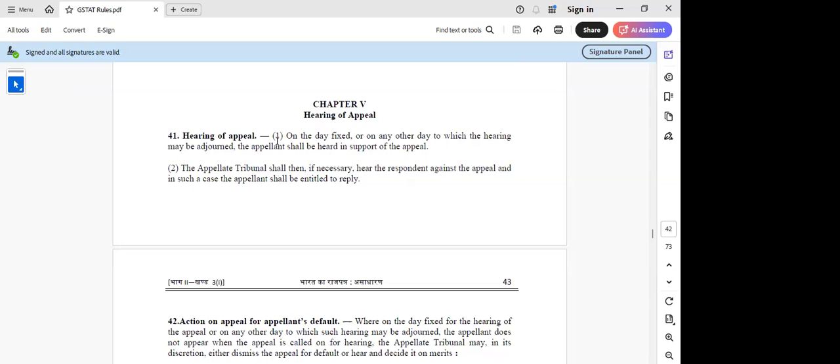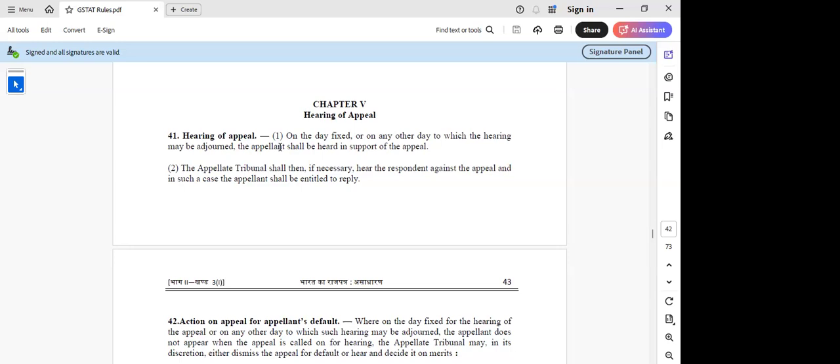So now we have this rule 41. This is like a hearing of the appeal. So there is a fixation of date on which they are going to hear the appeal, or it can be adjourned with the application made by the applicant or the respondent, as the case may be. So this is not much to be discussed.